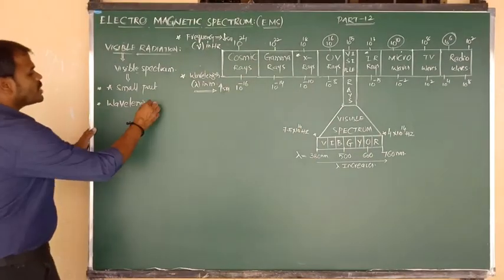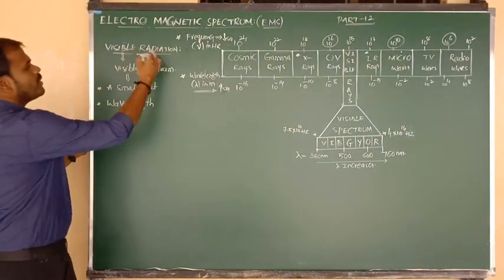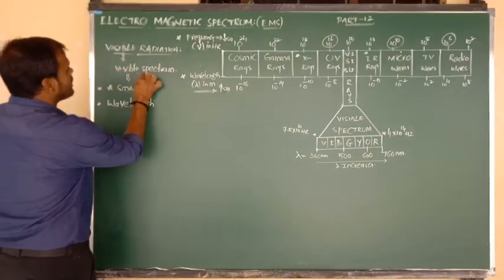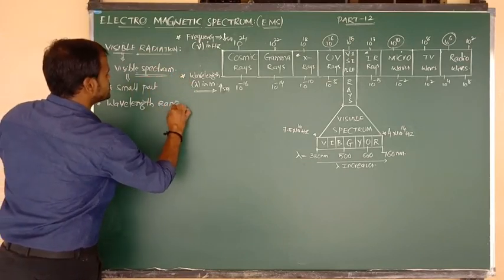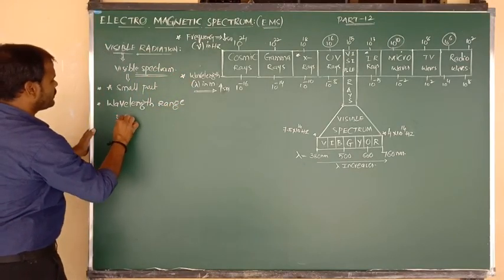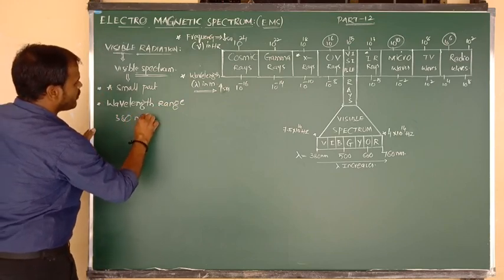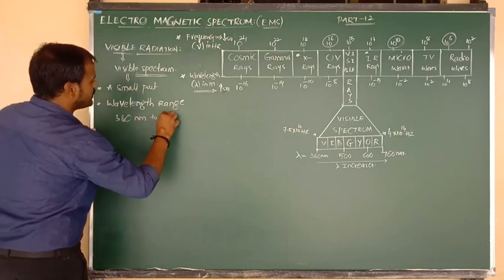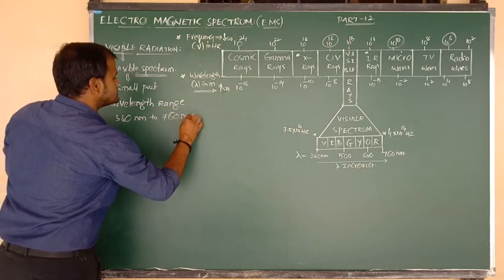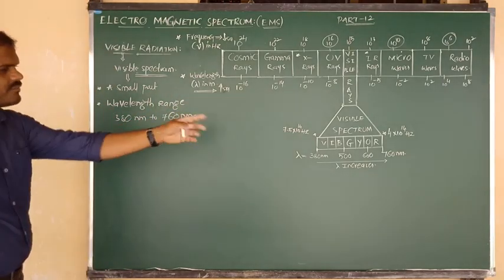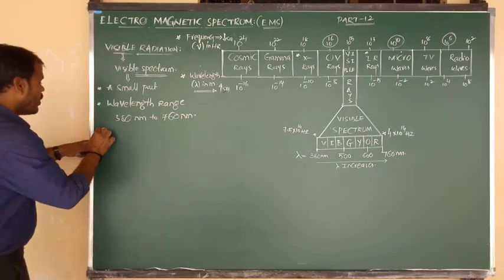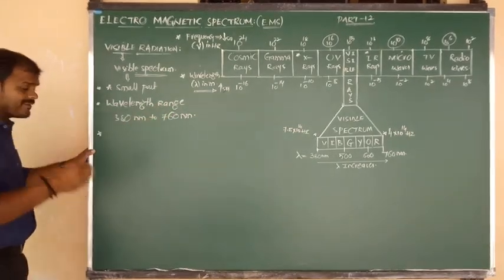So the wavelength range of the visible spectrum is around 380 nanometer to 760 nanometer. This is the wavelength range, meaning left to right wavelength increases. What about the frequency range?